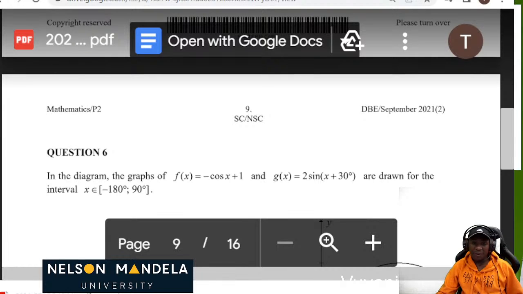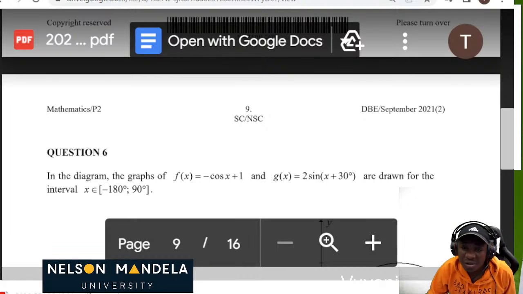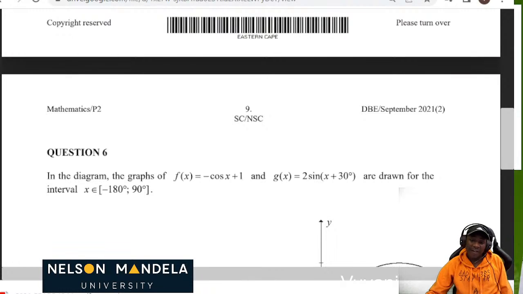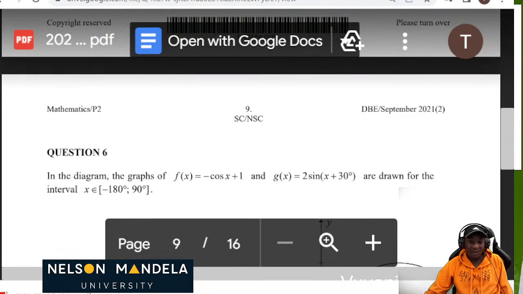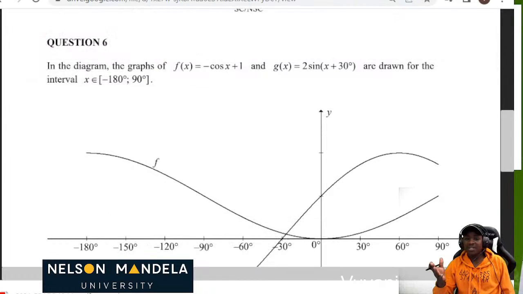On the graphs which you are given, we're told that in the diagram, the graphs of f of x equal to negative cos of x plus 1 and g of x equal to 2 sine of x plus 30 degrees are drawn for the interval x element of negative 180 degrees to positive 90 degrees. That's the interval. Actually, that's the domain of the function. So if they ask you about the domain of the graph, automatically you know that this graph is between negative 180 and 90 degrees. Even if they didn't tell you, if they ask you for the domain of the function, that is the domain.